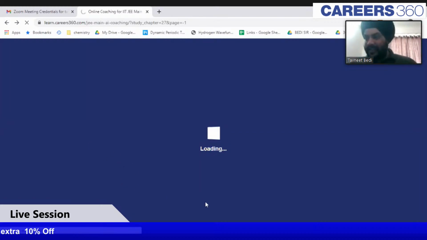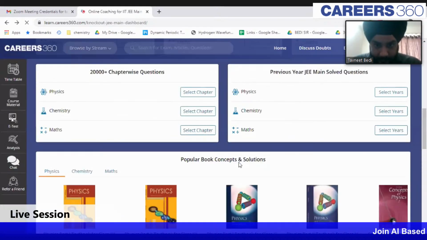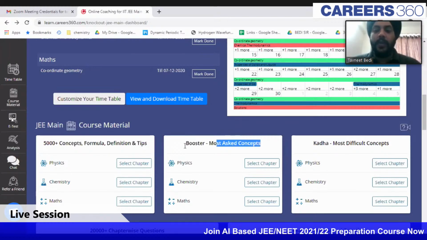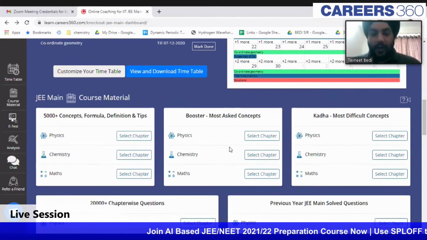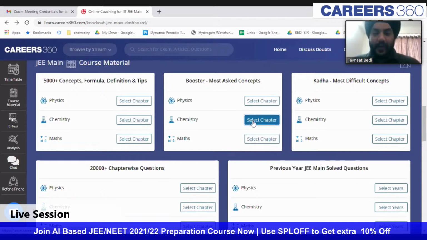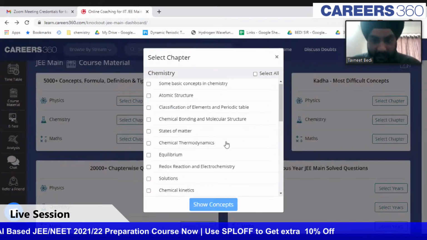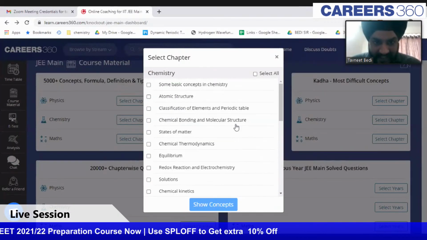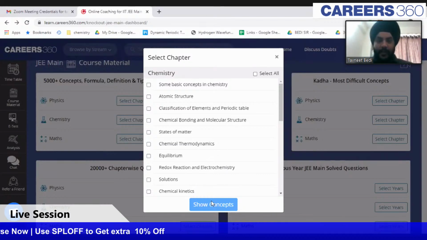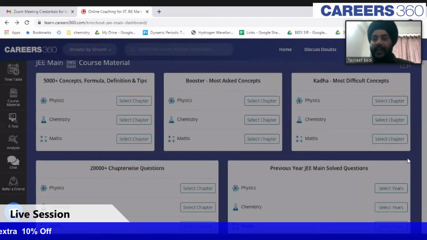Then there is a thing called booster concept. Suppose you are done with the chapter and you want to revise. During the course of your revision, you need to just revise the most asked concepts, so you can refer to these booster concepts. In a similar fashion, you can just select the chapter. There will be a drop down menu, and you can select the chapter which you want to study, and then you can click on this to take you to the booster concept. Next, there is a CADA concept.